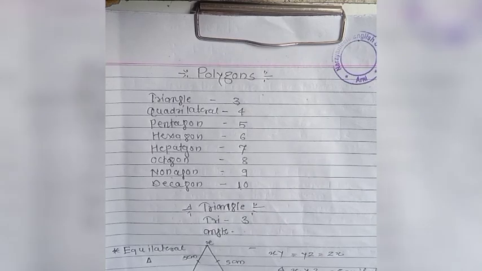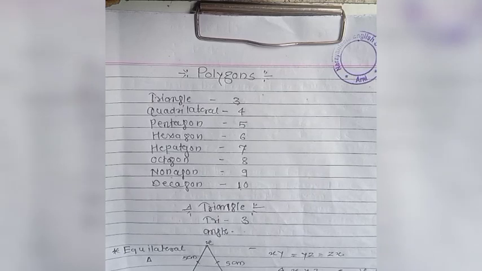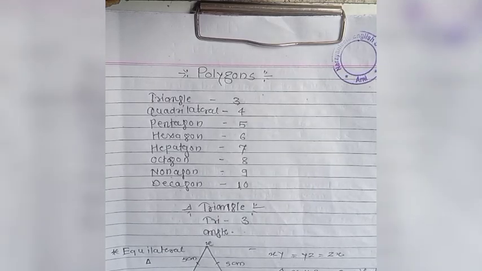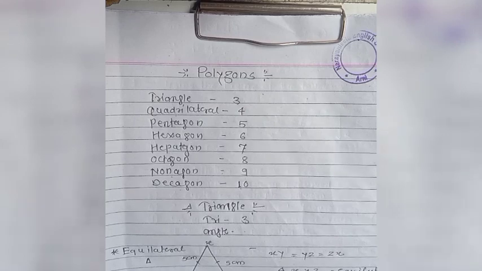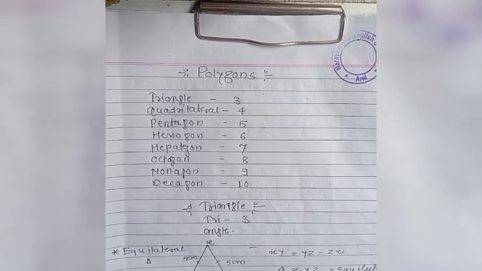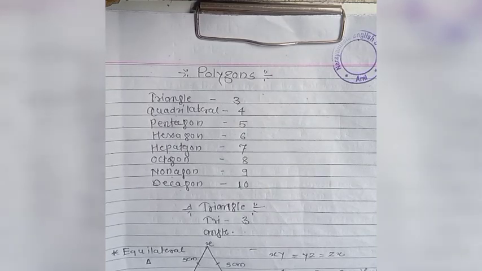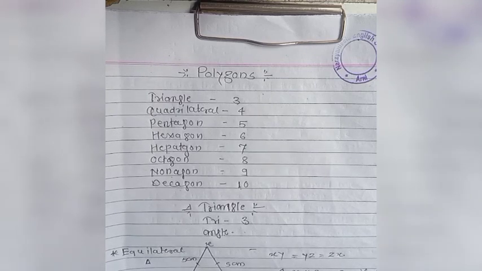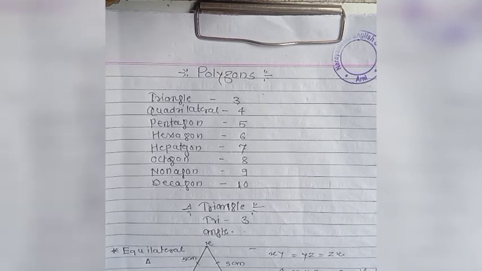Suppose this is A, B and C. So in this triangle, AB is equal to AC. So in triangle ABC, side AB is equal to side AC. Two sides are equal, and that's why we can say that this is an isosceles triangle. Iso means two sides only. This AB equals AC, and that's why we can say that triangle ABC is an isosceles triangle. And third one is scalene triangle.